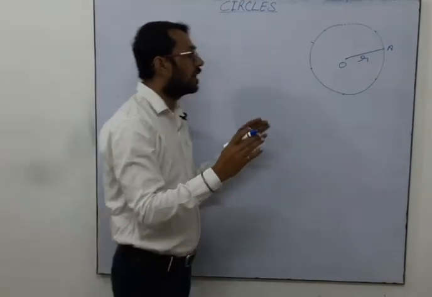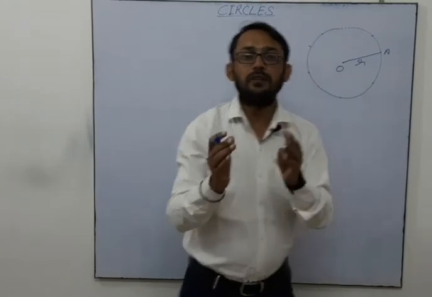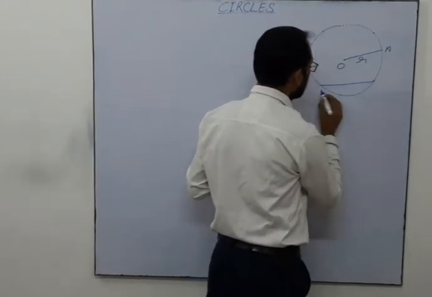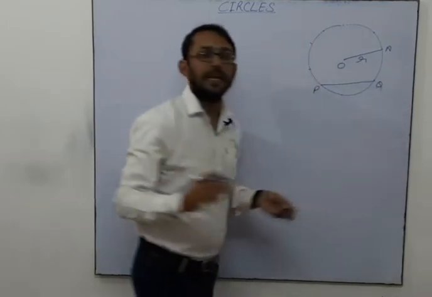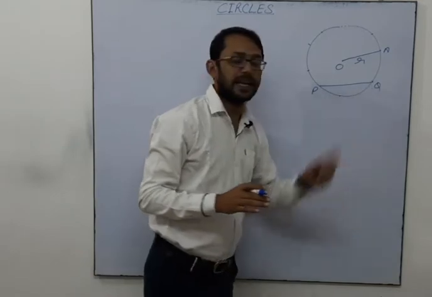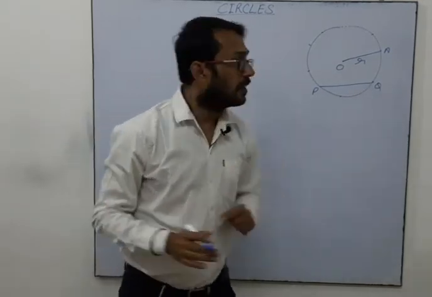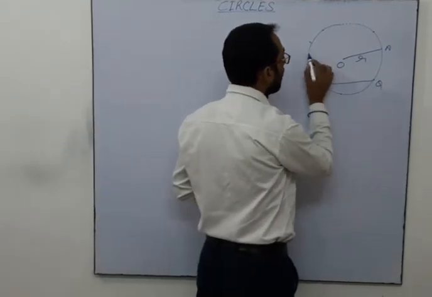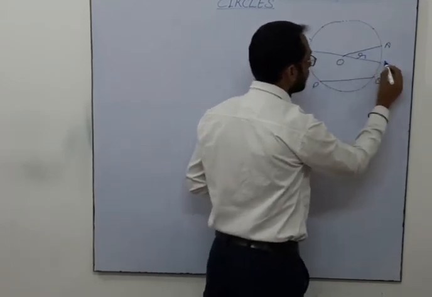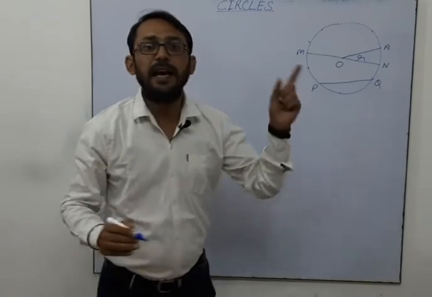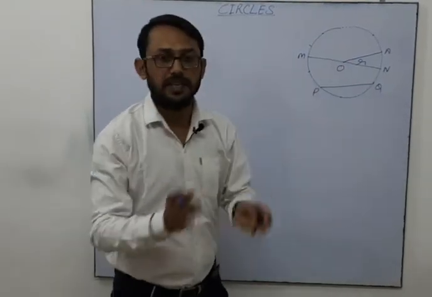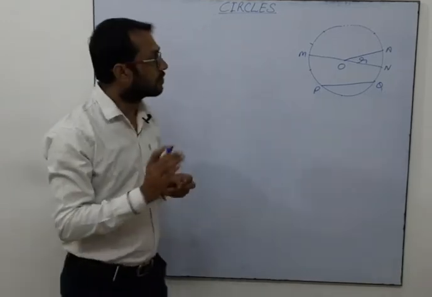In this, some of the other things are also there. Like, what is a chord? A chord is, if we join any two points on the circle, then this is said as the chord. The longest chord of the circle is said as the diameter. This diameter has to pass through the center. That's why I am saying it is the longest chord.